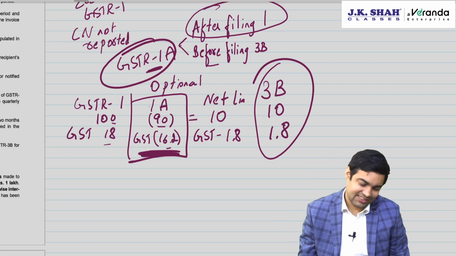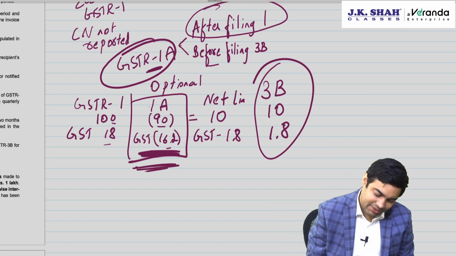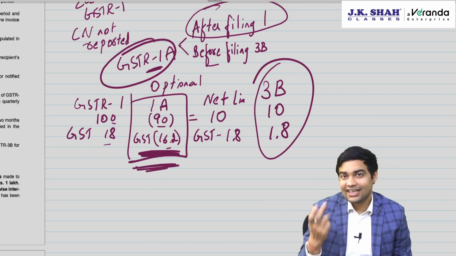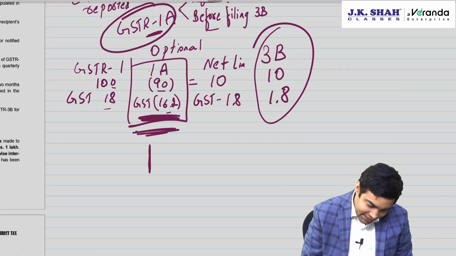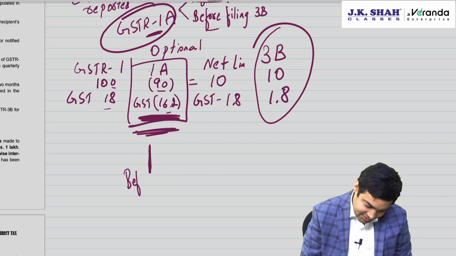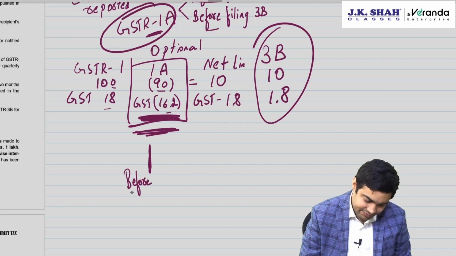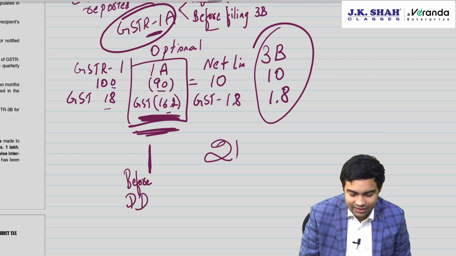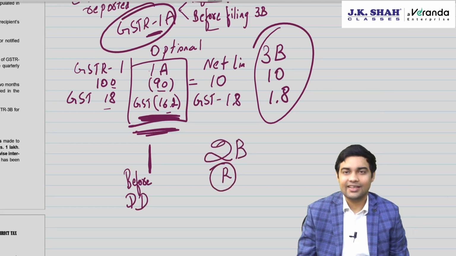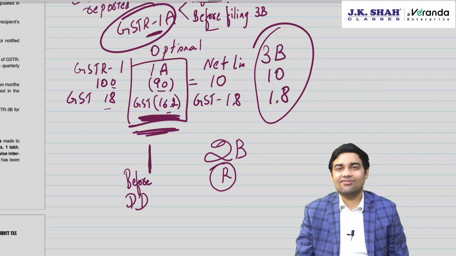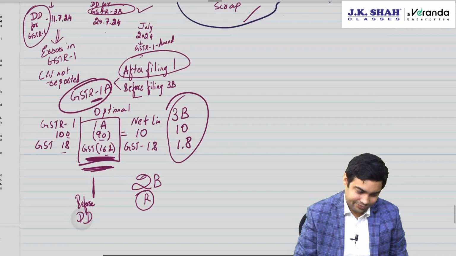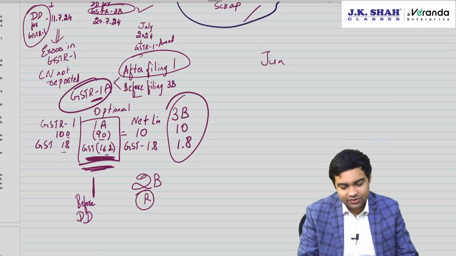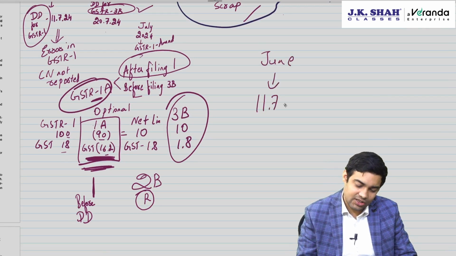Sir, one question. I have made this amendment. Can my recipient take ITC? Now, see, if you file 1A before the due date of 1, then it will come in the recipient's 2B in that month only. Otherwise, it will come in the recipient's 2B in the next month. Say suppose for June, the due date is 11th July 24.